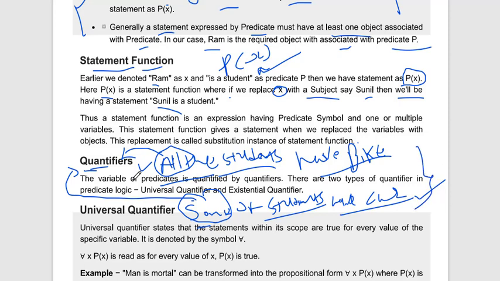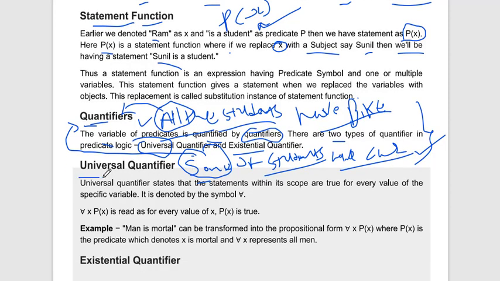Quantifier means the variable of a predicate is quantified by a quantifier, which tells the different types of quantity. So there are two different types of quantifier: one is universal and one is existential. Okay, so let's start with the example.